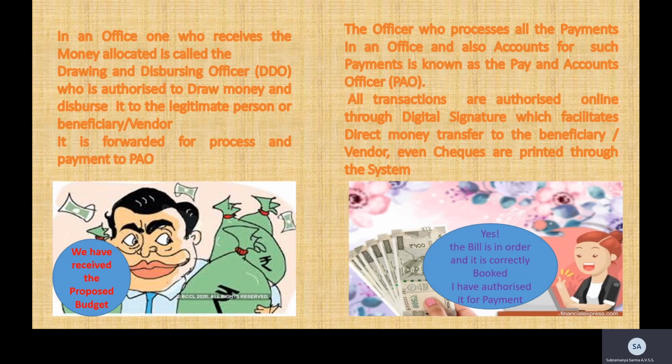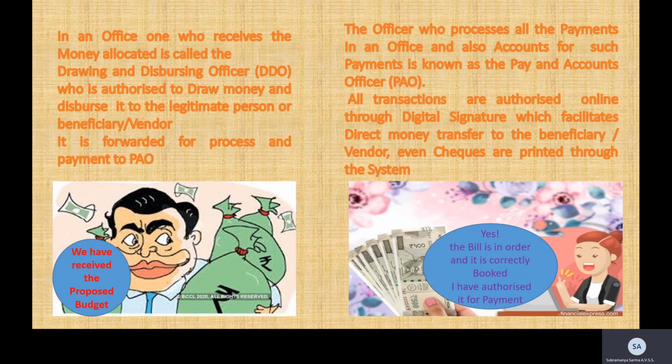He's the one who receives the money which has been allocated by the headquarters office head-wise, and he is the one who is authorized to draw that money and disburse it to the beneficiary or vendor or whoever he thinks it has to be paid to. So for this process, what he does is he first sees whether the allocation is done and where the budget is available.